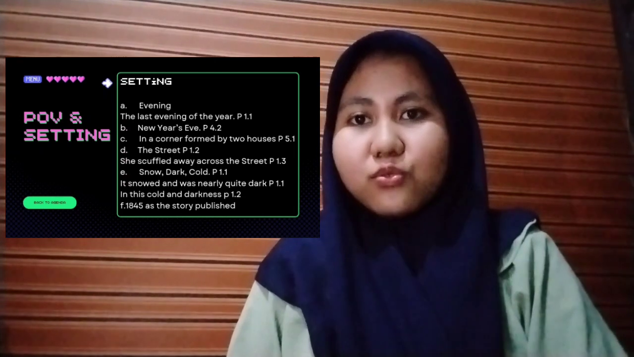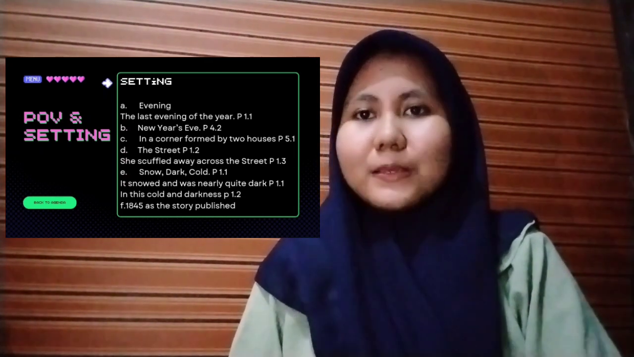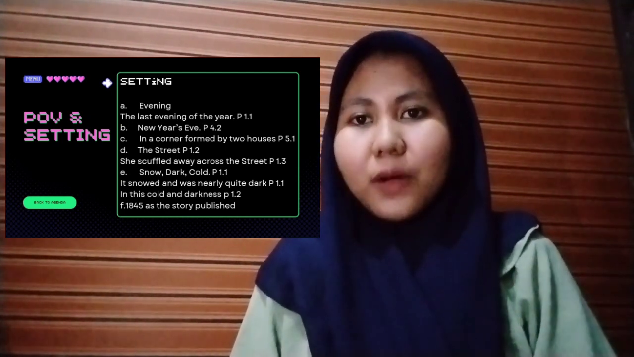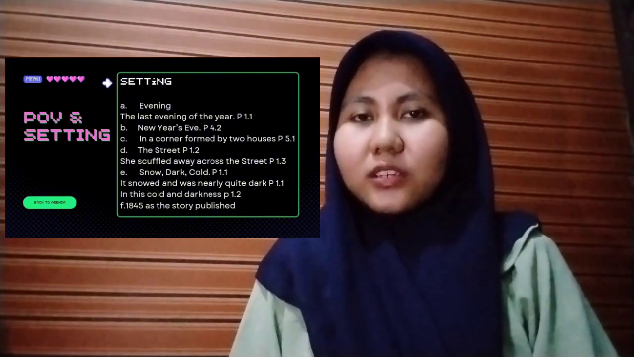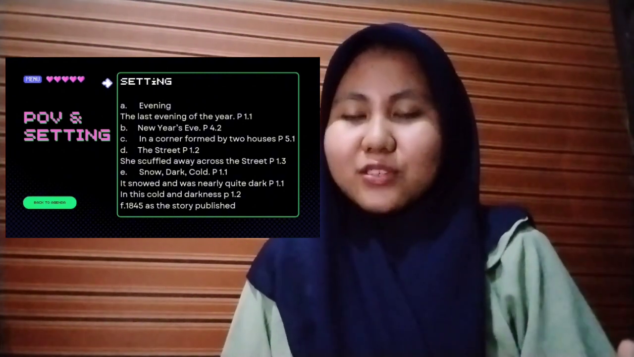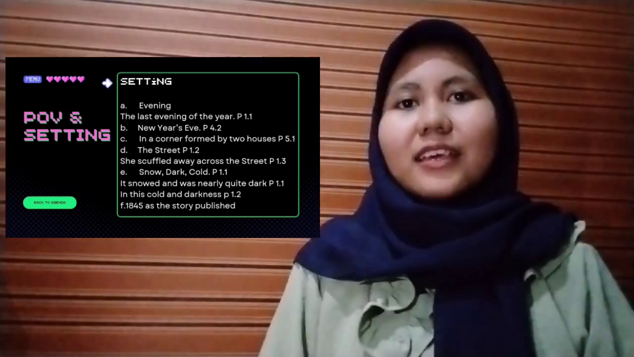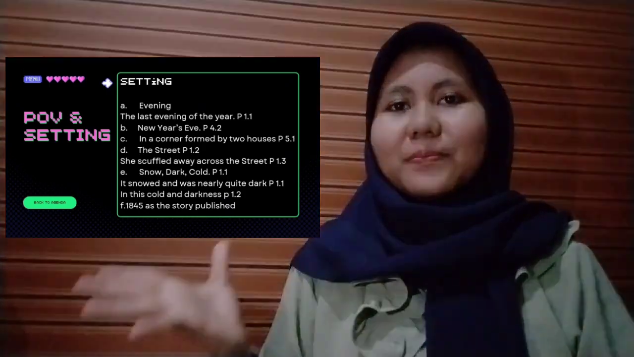E. Snow, dark, and cold, first paragraph, first sentence. It snowed and was nearly dark, first paragraph, first sentence. And in this cold and darkness, first paragraph, second sentence. And the last is 1845, the year the story was published.